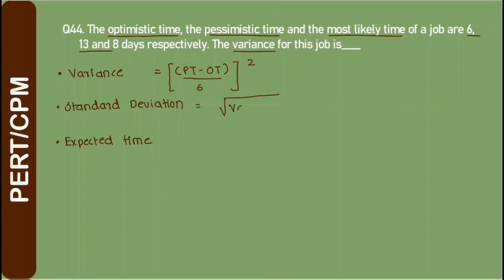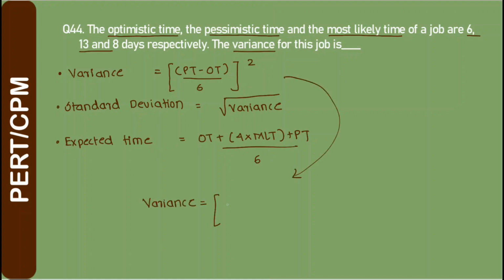So the formula for variance is pessimistic time minus optimistic time divided by 6 and the whole square. Standard deviation is under root of variance, and the expected time is optimistic time plus 4 into most likely time plus pessimistic time divided by 6. So in this problem we have to calculate variance. Putting the values, the answer is 1.36.